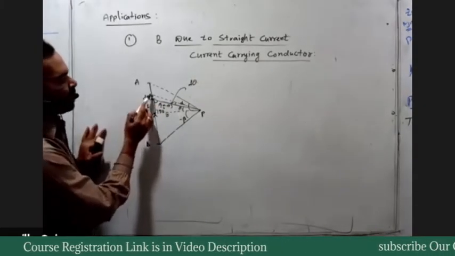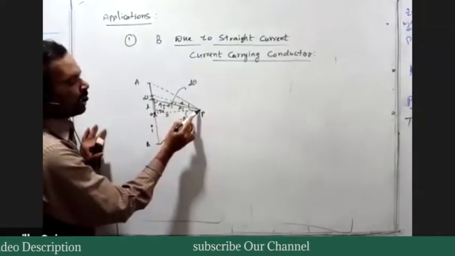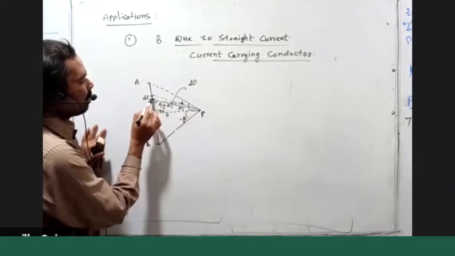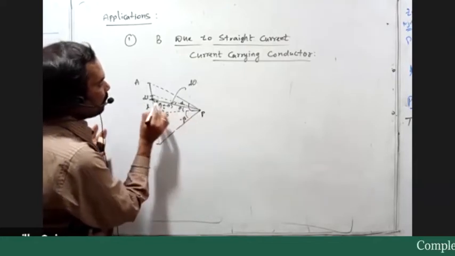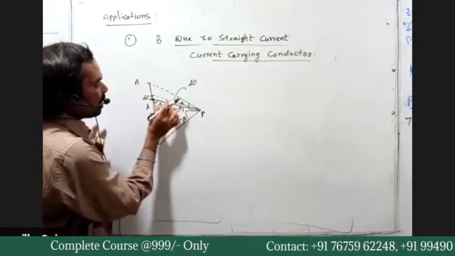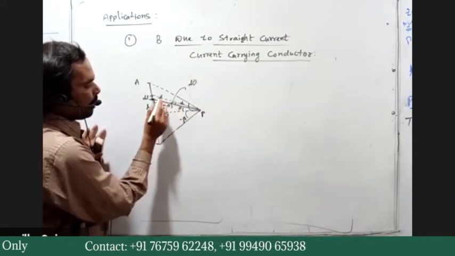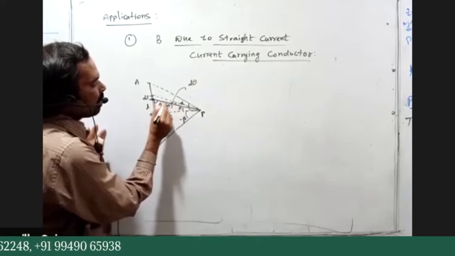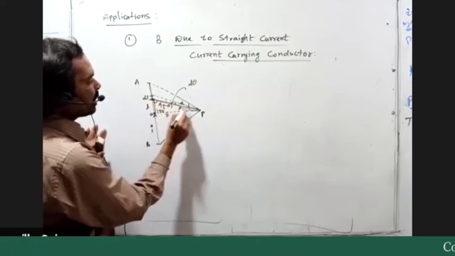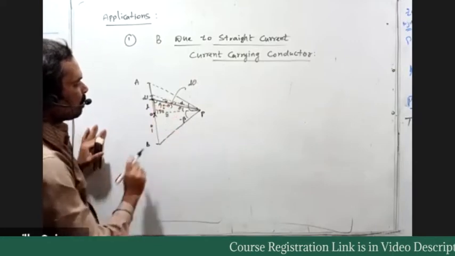Now, because of this small element at the point P, we want to calculate the magnetic field induction. From this element to the point P, we draw the position vector, which we call R bar. This is the position vector R bar, right?